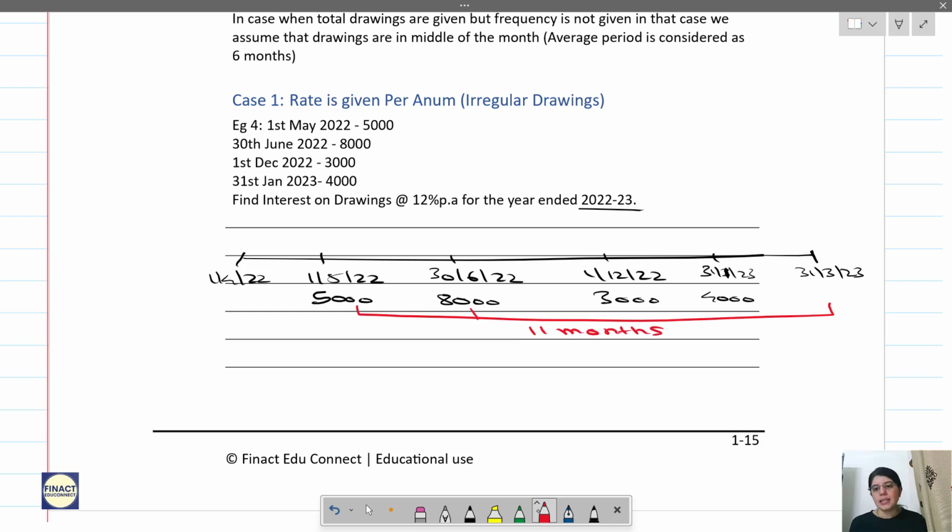Then this second drawing was there from 30th June to 31st March. So June is not considered over here. So July, August, September, October, November, December, Jan, Feb, March. That comes to 9 months. Correct. Then this third one, 1st December to 31st March. This was there for December, Jan, Feb, March, 4 months.